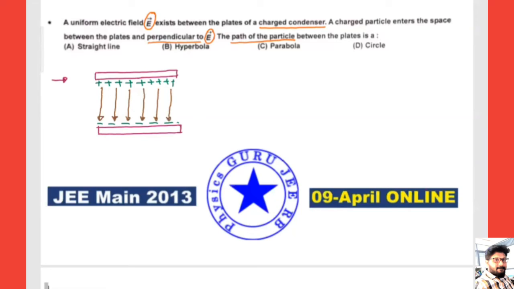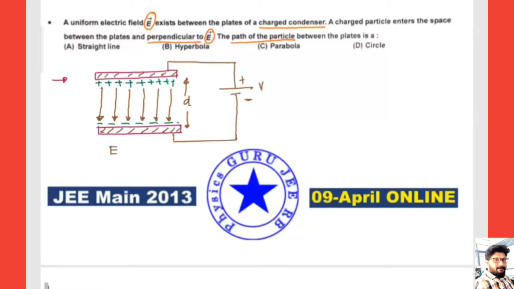Now this is connected to a battery of potential V, positive and negative. They are separated by a distance D, so the distance between the two plates is D. The inner surfaces carry positive and negative charges. Now a charged particle enters into it. So let me take the direction of the electric field.